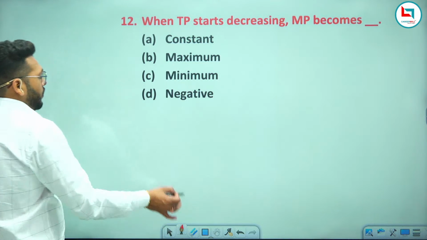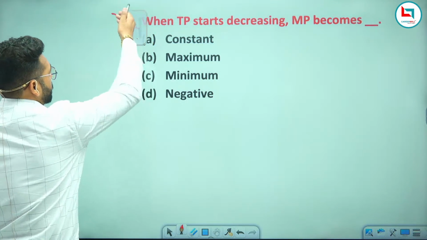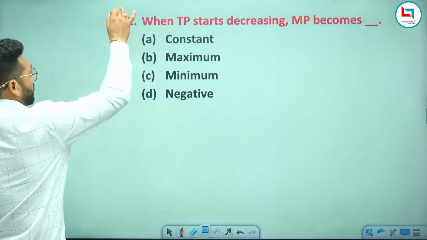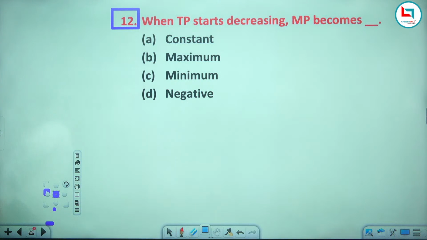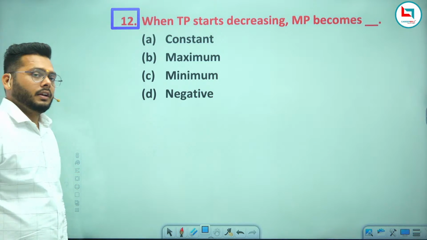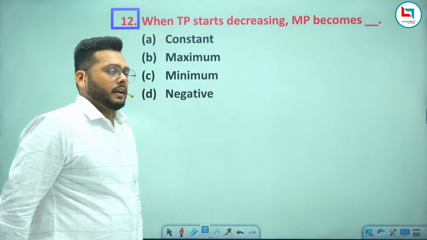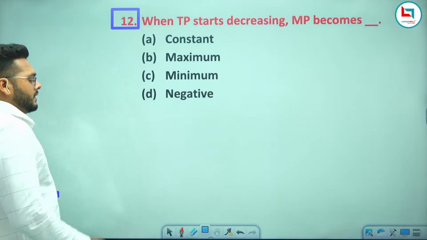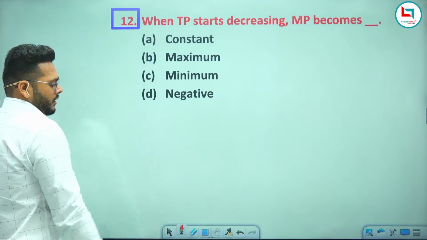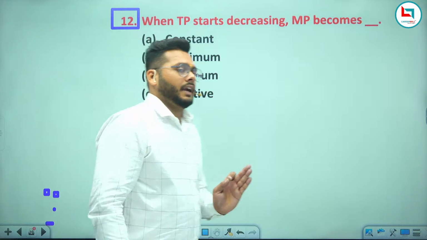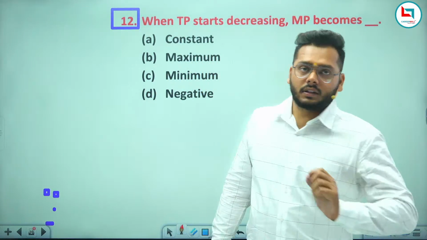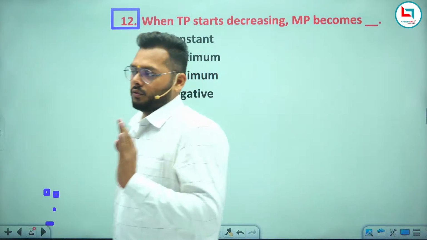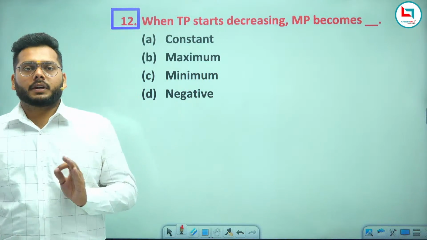Now next question: when TP starts decreasing, MP becomes what? This will be your homework question. You have to answer this question in the comment box after the ending of this session. Just let me confirm if I have cleared all the concepts with you with a proper understanding.